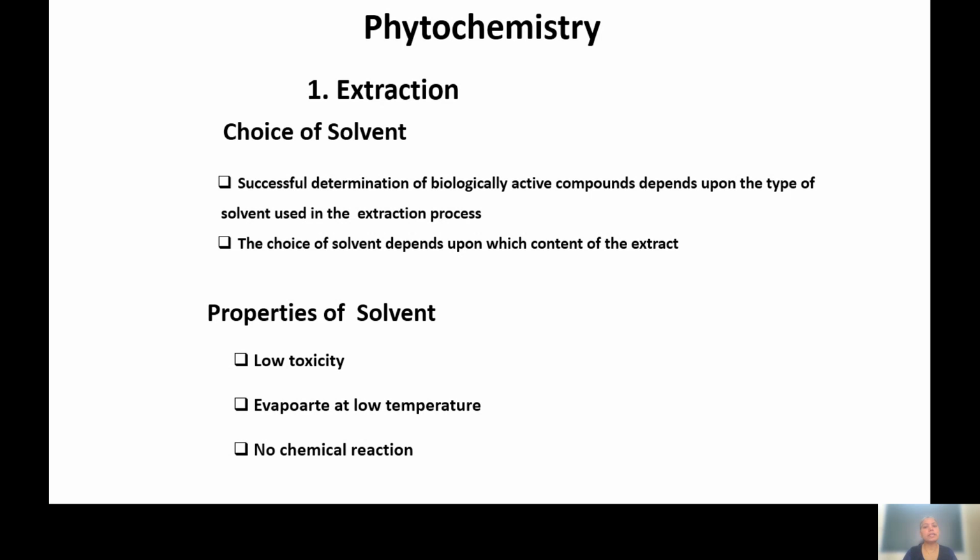Successful determination of biologically active compounds depends upon the type of solvent used in the extraction process, and the choice of solvent also depends upon which content is present in the extract. A solvent is suitable when it has the following properties: it should be low toxic, it should evaporate at low temperature, and there should not be any chemical reaction with the active part of the material.